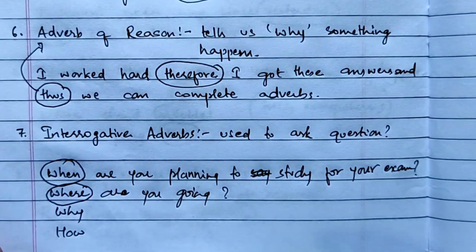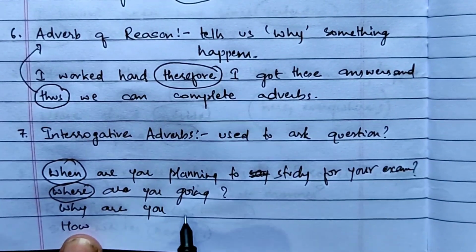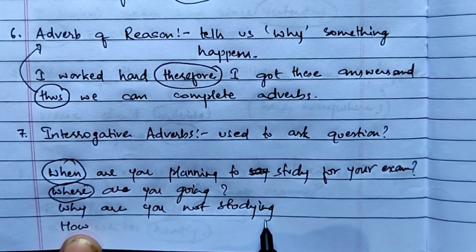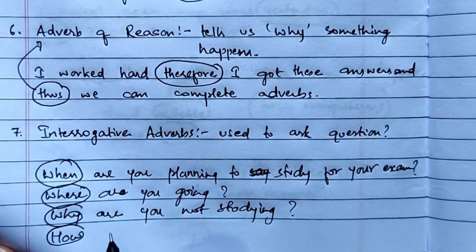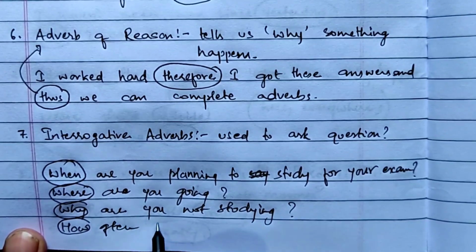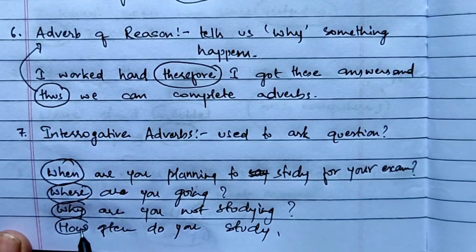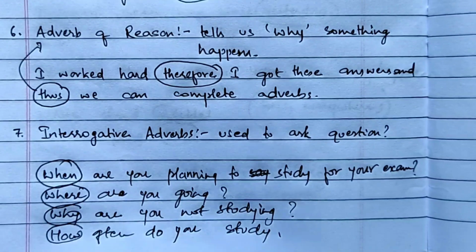Okay, then next one, why are you not studying? Why, interrogative adverb. And how often do you study? How, interrogative adverb. So you have to remember that only 4 interrogative adverbs are there: when, where, why, and how. Others are either interrogative pronoun or interrogative adjective.